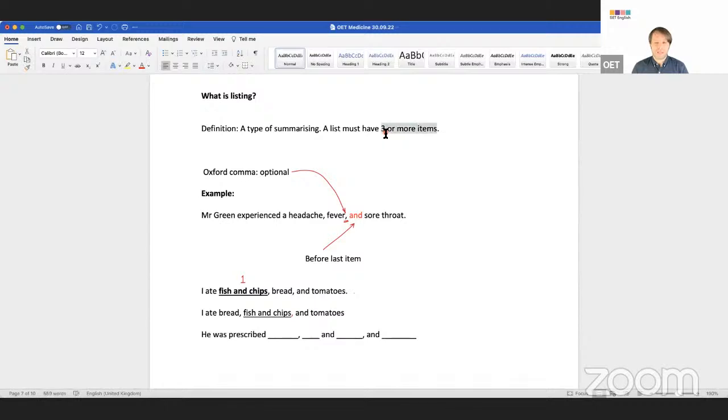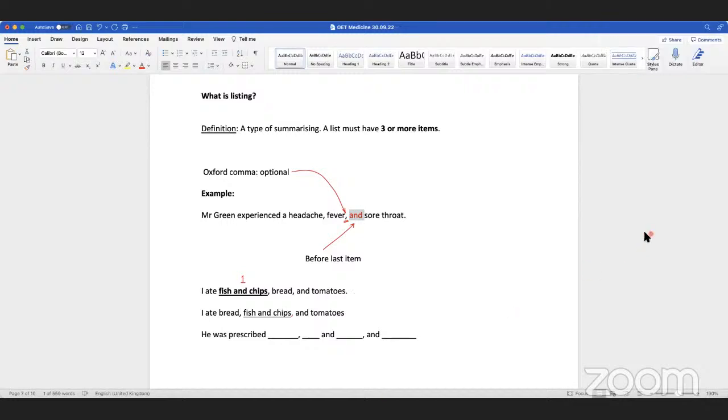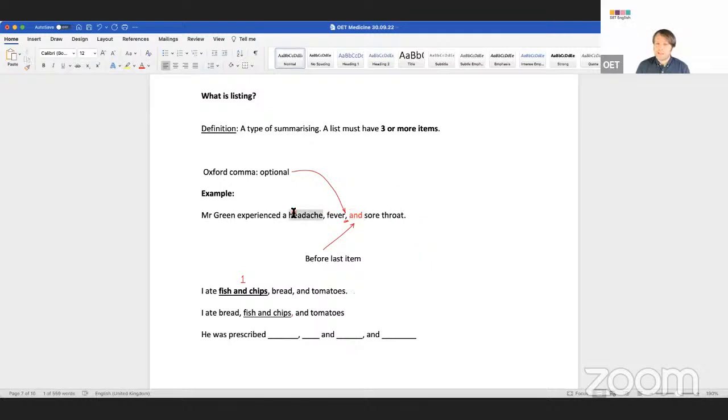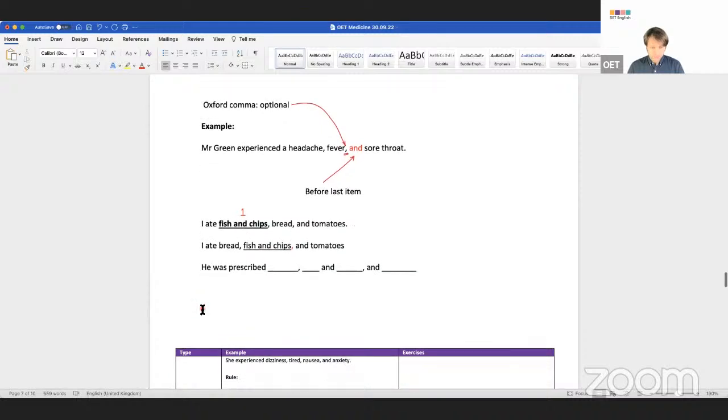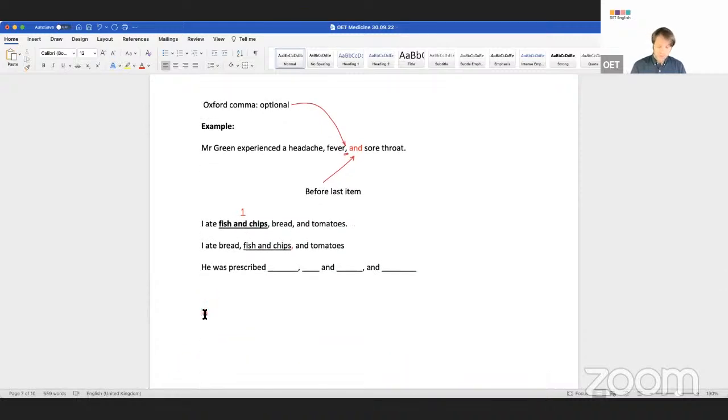Any questions so far, guys? Because we're now going to go into more detail. But is this clear? A list is a type of summarizing. It's got to have 3 items. You have an example here. You must have "and" at the end, and then you must have the comma here. This is called the Oxford comma. All right. So it seems actually probably easy, doesn't it? You guys are upper intermediate or advanced speakers of English. Maybe you're thinking, this is easy, okay? But it's not easy. Why is it not easy? Because, okay, why do doctors make mistakes?